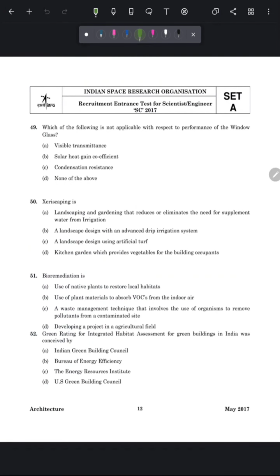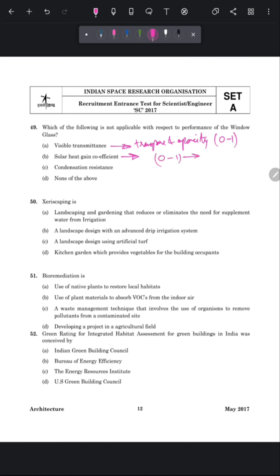Question number 49 is, which of the following is not applicable with respect to performance of the window glass? Option A is visible transmittance. So visible transmittance is nothing but the transparency and opacity of the glass window, and it is generally measured on a 0 to 1 scale, where 0 means 0% and 1 means 100%. Option B is solar heat gain coefficient, which is the amount of heat which can pass through a window. It is also measured on a 0 to 1 scale, where 0 means 0% and 1 means 100%.